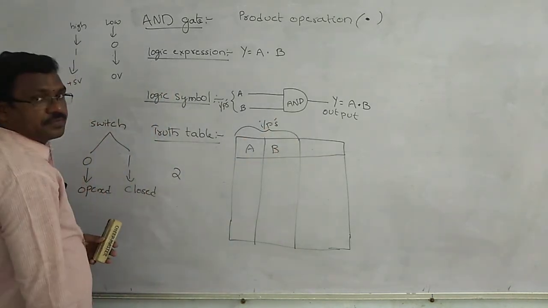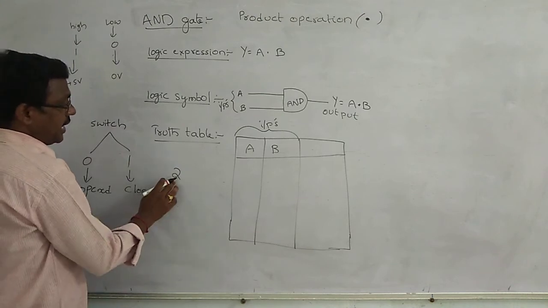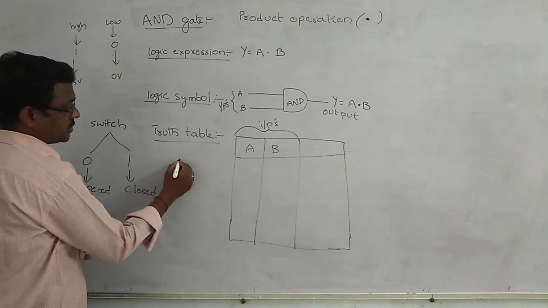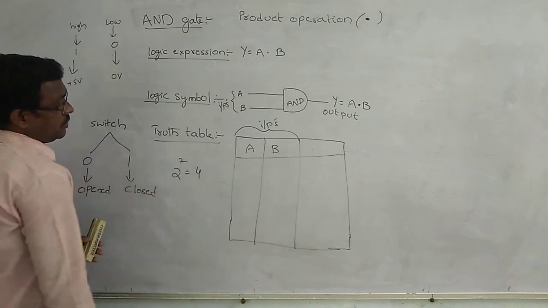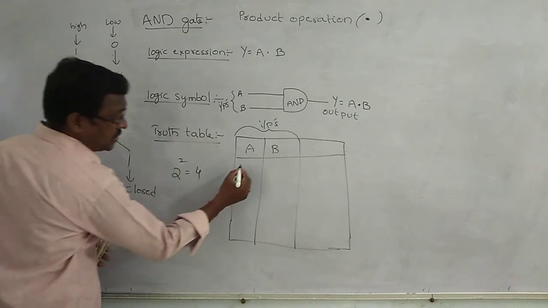Each input has two possible values, so with two inputs there are a total of four possible combinations.